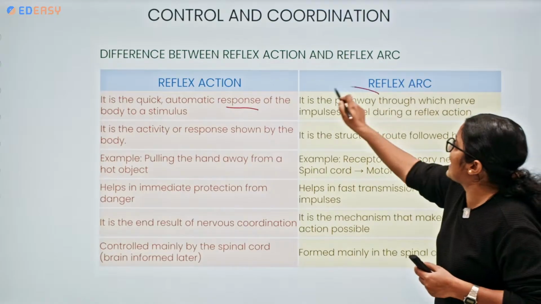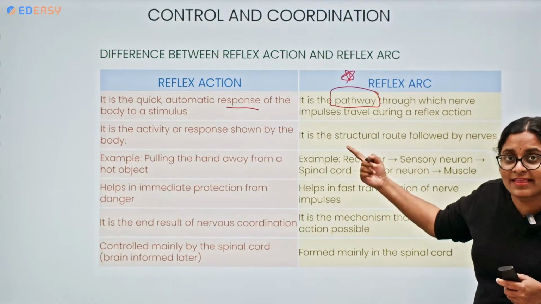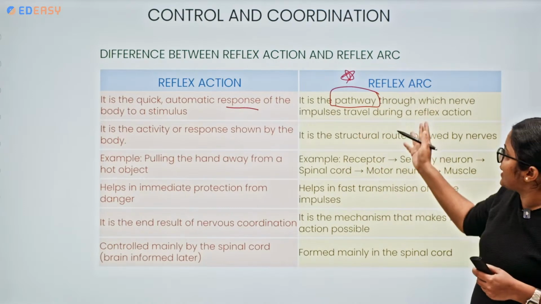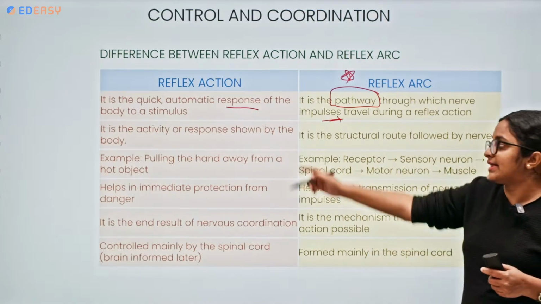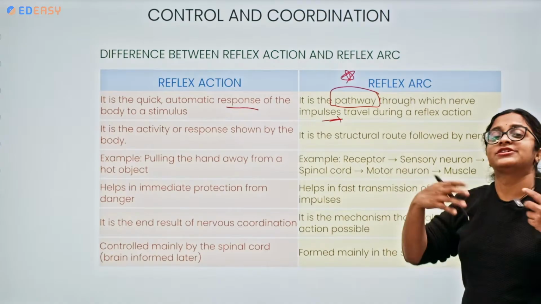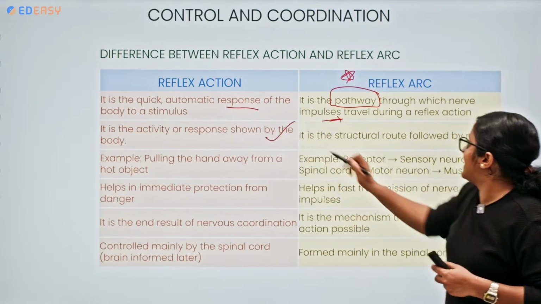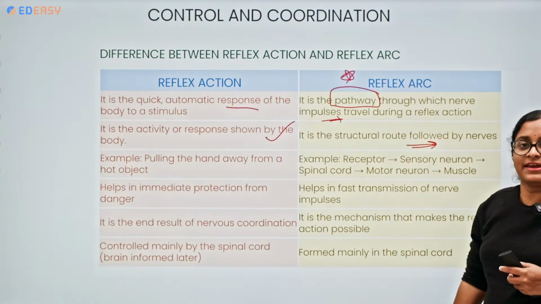Reflex arc, on the other hand, is a pathway. This is very, very important. The reflex arc is the pathway through which the nerve impulse travels during a reflex action. So reflex action is the activity or response shown by our body, while the reflex arc is the structural route being followed.